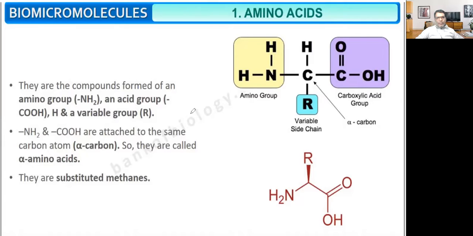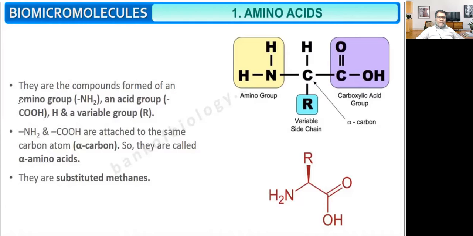So NH2: one bond is connected with carbon, and the rest are connected with hydrogen.